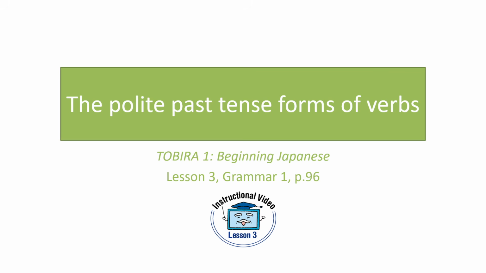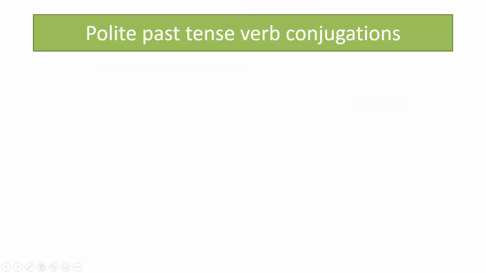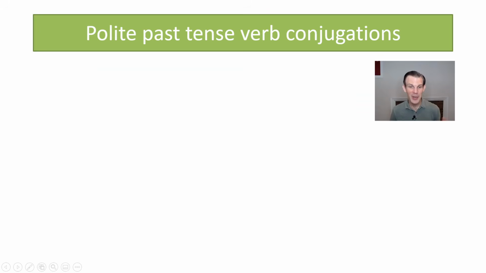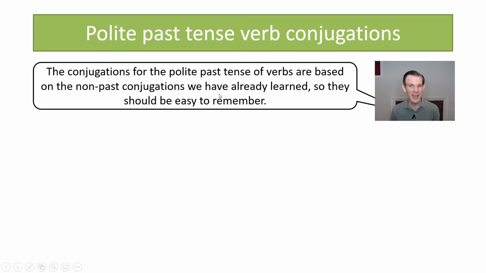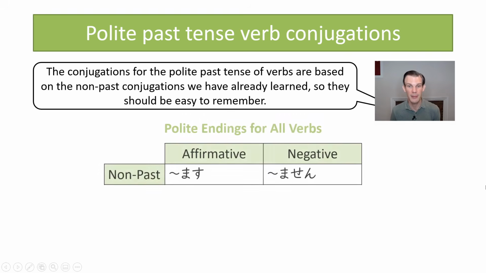In this video, we're going to learn how to use the polite past tense forms of verbs to talk about actions that happened in the past. Luckily, this is actually a pretty easy thing to do. These are new conjugations, but they're not super new. They're based on the polite non-past conjugations that we've already learned. You don't have to do much at all to change them around, so it should be pretty easy for you to remember.